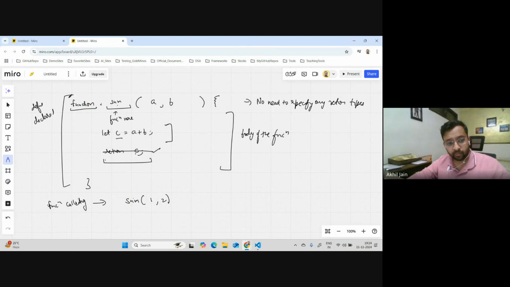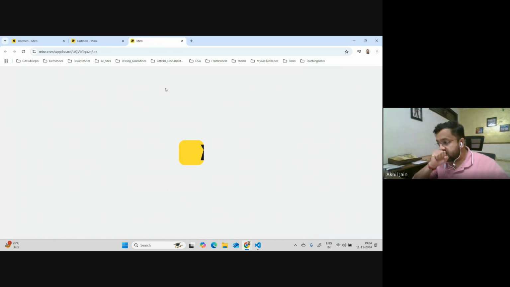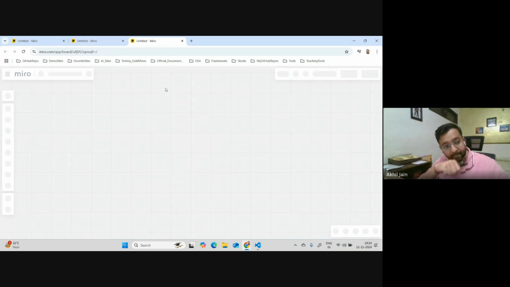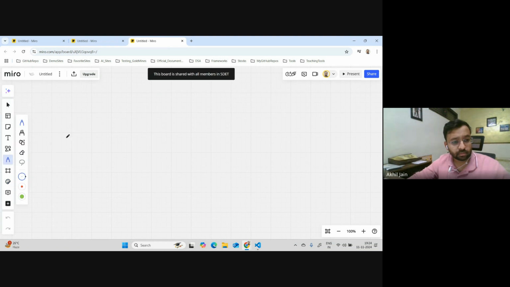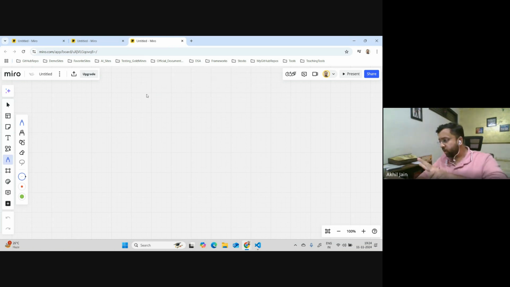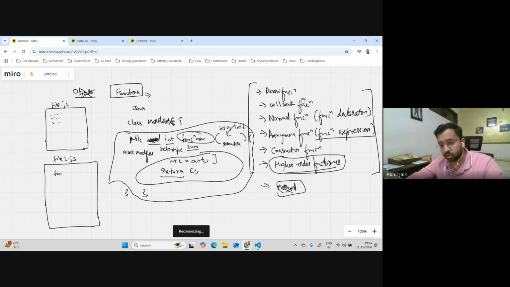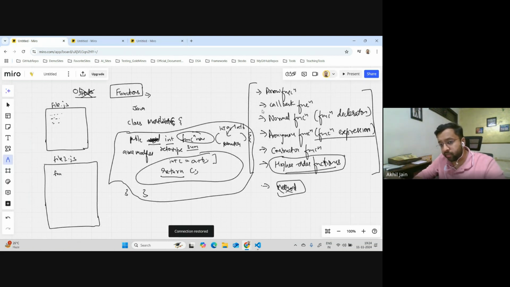So this part, what we just did, let me first create a new board. In JavaScript, when it comes to creating a function, there are only two ways of creating a function. There are a lot of names which I showed you in the first slide, like callback function, constructor functions, higher order functions.